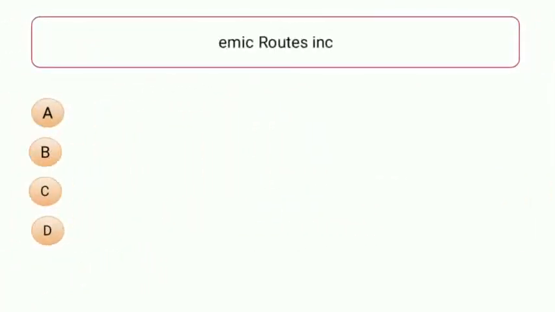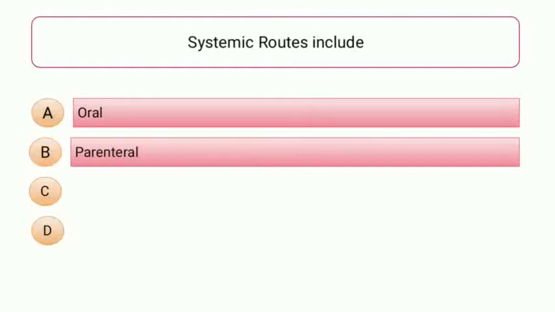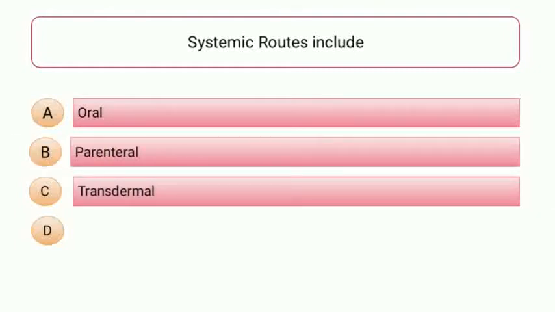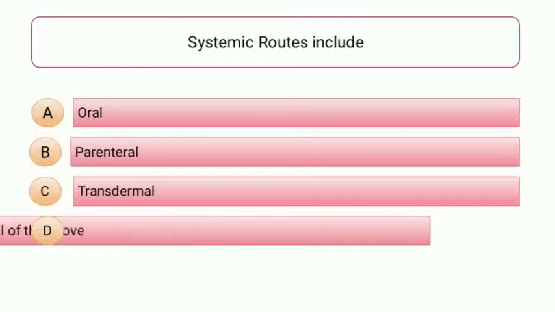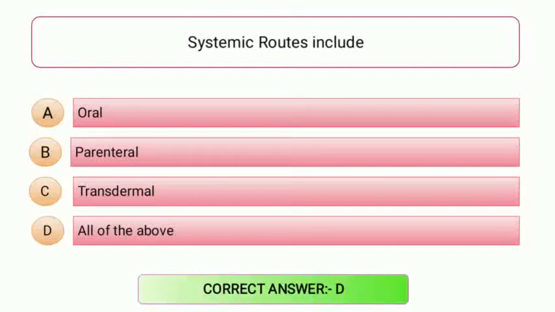Moving to the next question. The question is: systemic route includes, and the options are A. Oral, B. Parenteral, C. Transdermal, and D. all of the above. The correct answer of this question is option number D, that is all of the above.